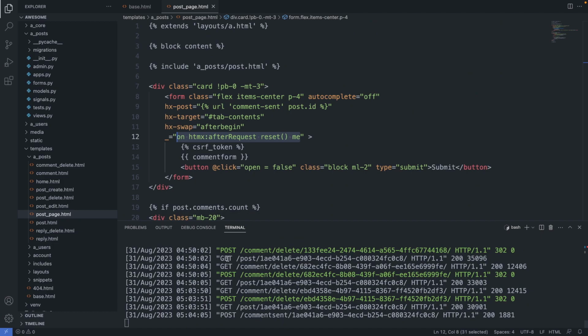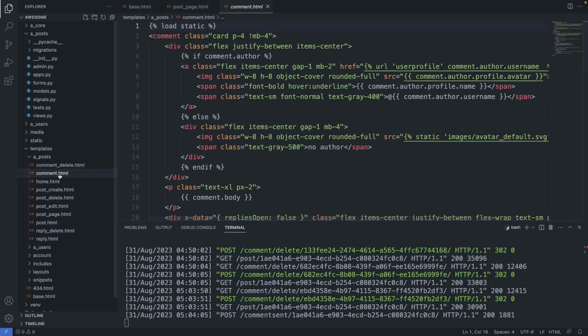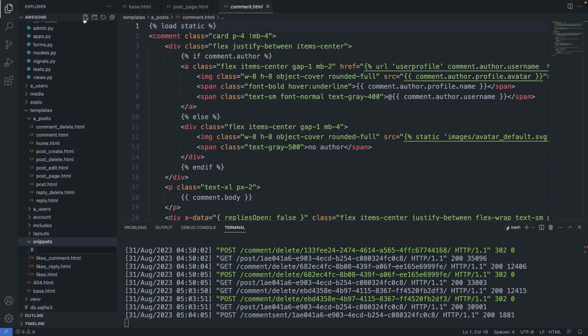So both of them will be included in our response from the backend. Right now we only sent the comment back, but because we want to send back more data now, it makes sense to create a new snippet for it. So I will go to my snippets folder, I create a new file, and I will call this snippet add_comment.html.